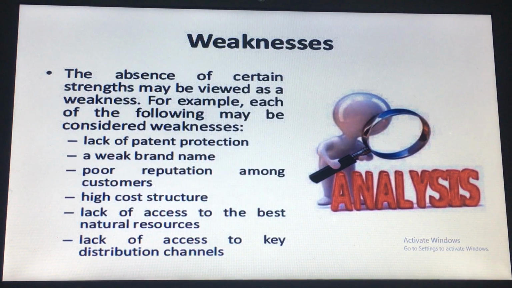So next come the weaknesses. We should analyze what our weaknesses are, and we have to work on that. The absence of certain strengths may be viewed as weaknesses. For example, each of the following may be considered a weakness.